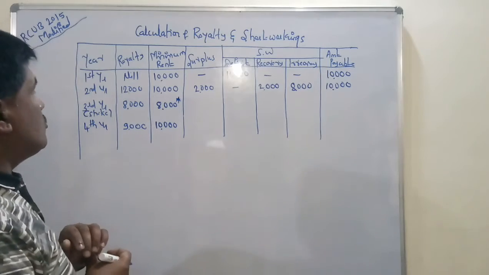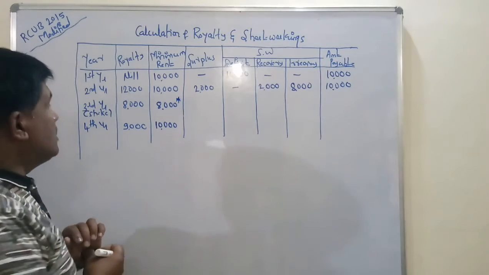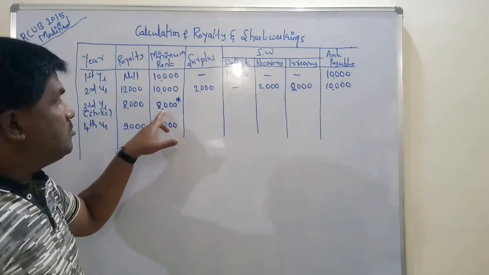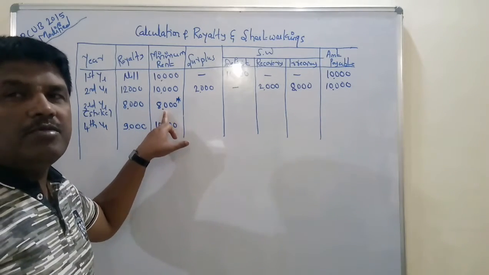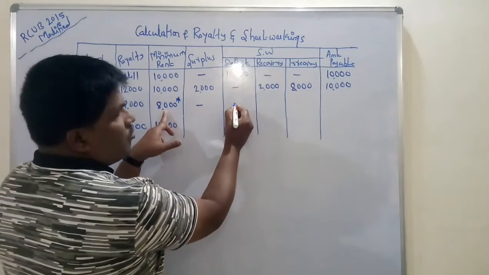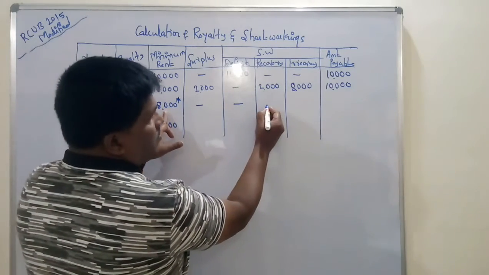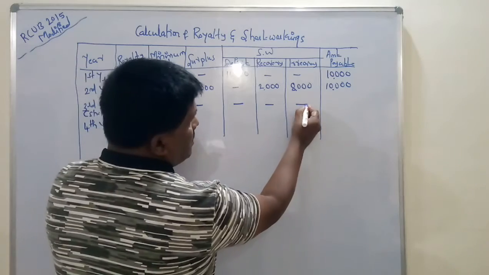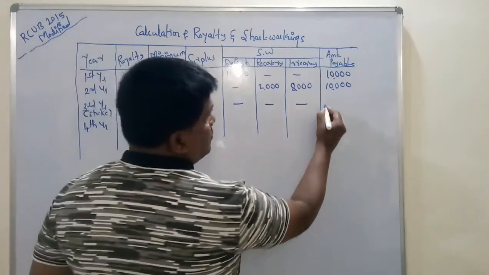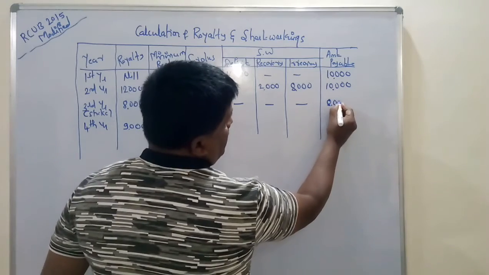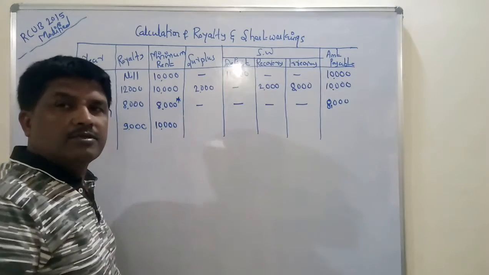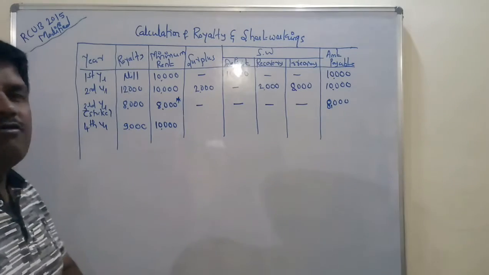So then you go through the third year. In the third year, how much royalty is there? 8,000. And how much is the minimum rent? 8,000. Minimum rent is also 8,000. It means there is no surplus, and there will not be any deficit, any recovery, or any irrecovery. So finally, how much amount is payable to the landlord? 10,000. Sorry, 8,000. So next, you go through the fourth year.